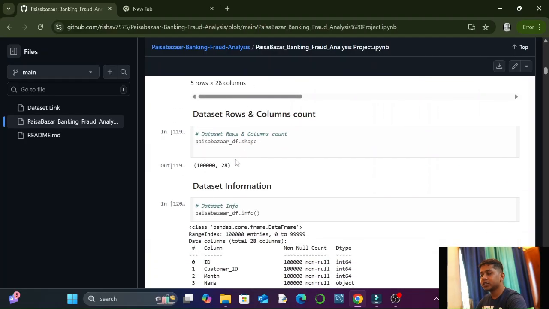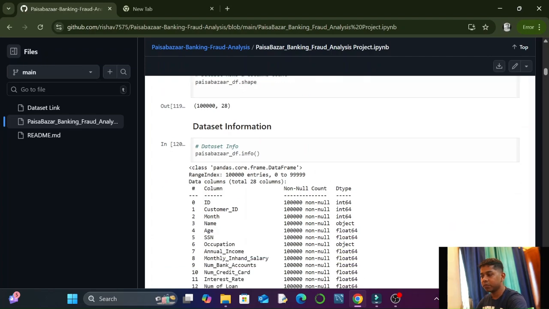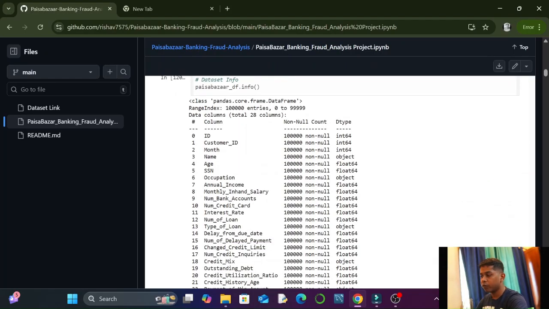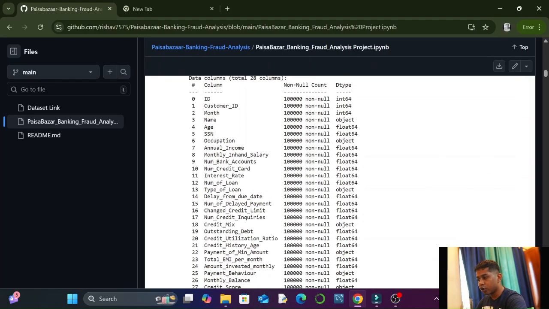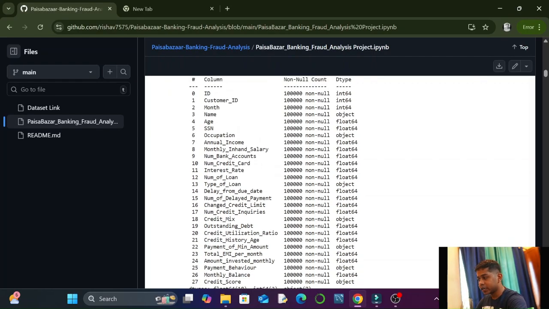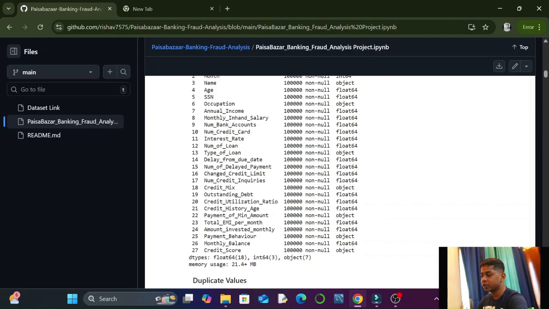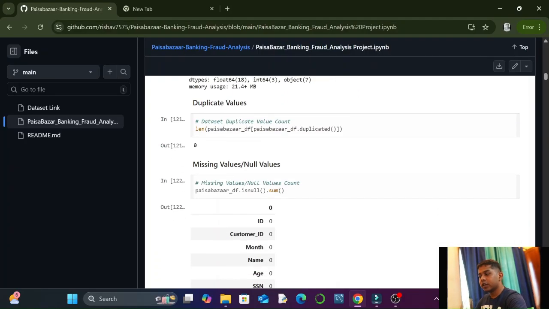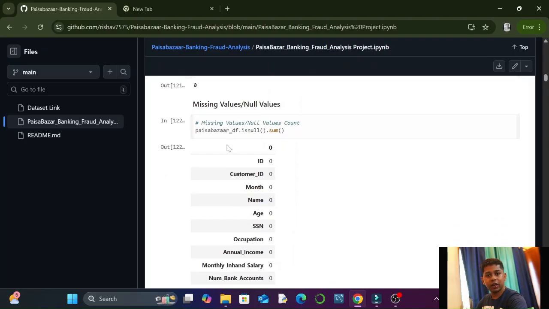Next, we found the shape, Paisabazaar_df.shape. We got 1 lakh rows and 28 columns. After that, I looked at the info of the data set, and I saw that there are 1 lakh rows, no null values in the data set, and the data types of all the columns were almost okay. Only the age column was float, which we had to change into int, and I have done that in the project. Then we had to calculate the count of duplicate values. I took the length of the duplicated values, and we got 0. That means there are no duplicate values in my data set.